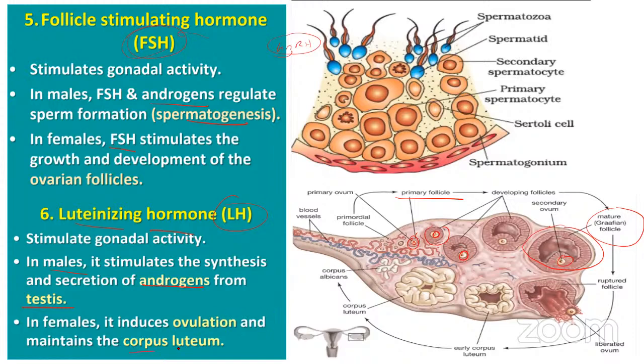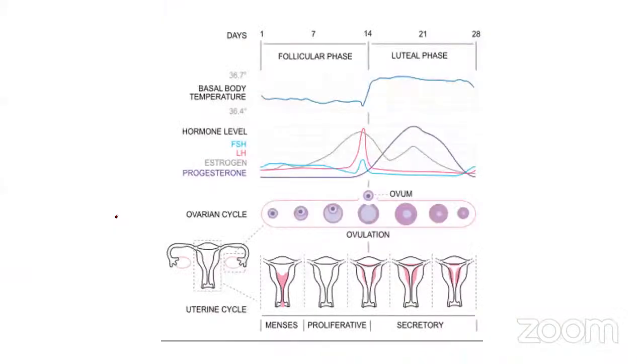What is corpus luteum? You can see this. I told you about the Graafian follicle, which is a mature follicle that has an egg. Once the Graafian follicle ruptures, it liberates the egg, and the remnants, the remaining parts of the Graafian follicle, combine together to form an endocrine body called the corpus luteum, which produces progesterone. If this endocrine body has to form, luteinizing hormone is necessary. That is called the corpus luteum. We will talk about the hormone regulation when it comes to the gonads.